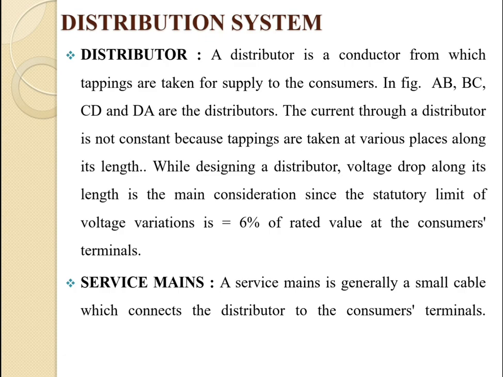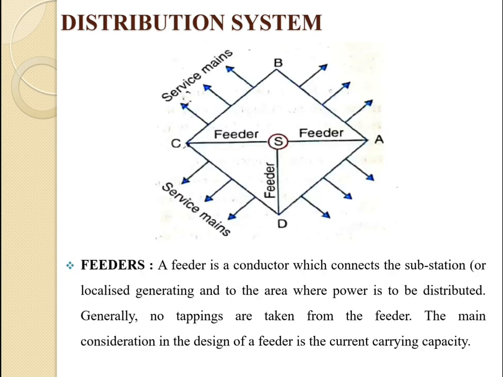So for a distributor, the variation in the consumer voltage can be plus or minus 6% only. If the voltage goes beyond that limit, it is not considered a proper variation of the voltage. And last one, the service mains, is the part of the distribution system. A service main is generally a small cable which connects the distributor to the consumer terminals.